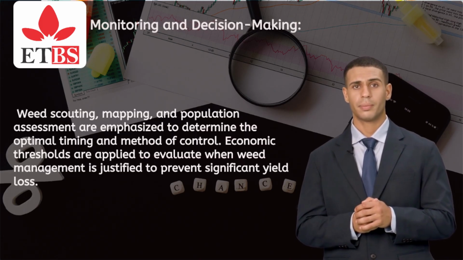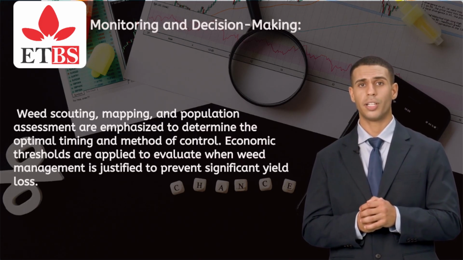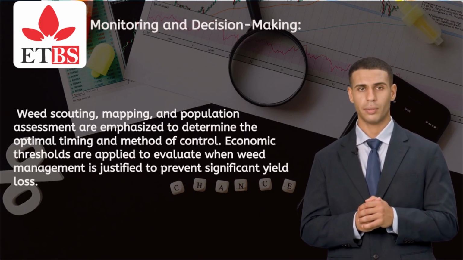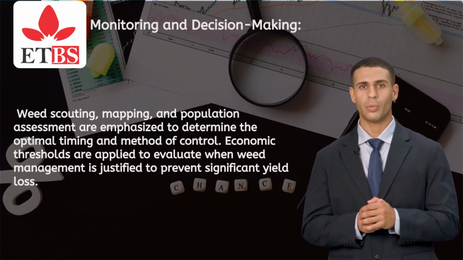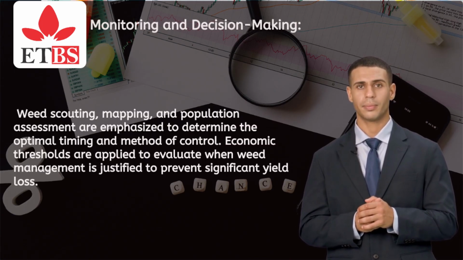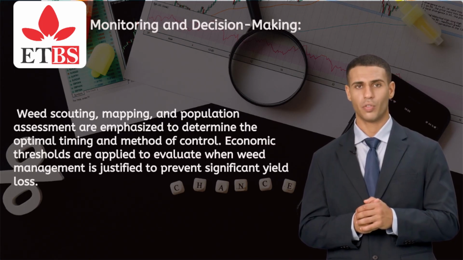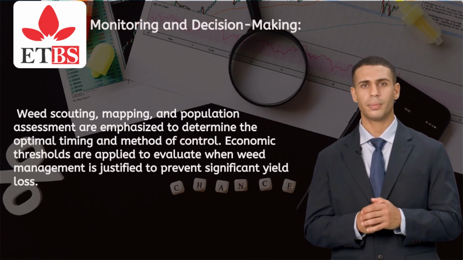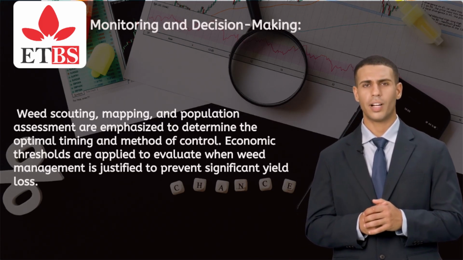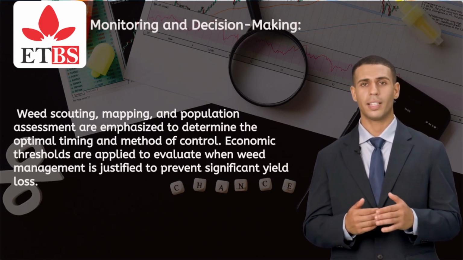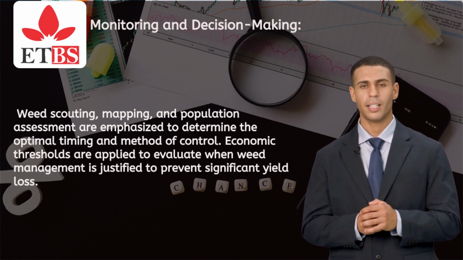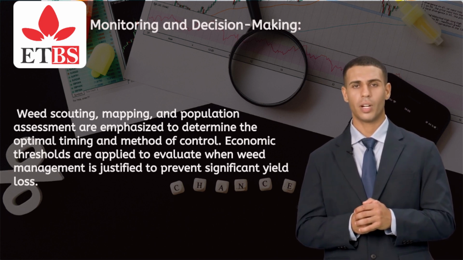Learning outcomes. By the end of Module 3, you will be able to identify and classify major weeds affecting crops based on morphology, life cycle, and ecological traits. Describe the adaptive strategies that enable weeds to survive and compete in agricultural systems. Analyze the mechanisms and effects of weed crop competition on yield, quality, and resource availability. Apply principles of integrated weed management, IWM, to design sustainable and effective weed control strategies.